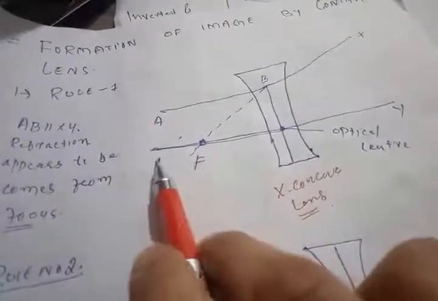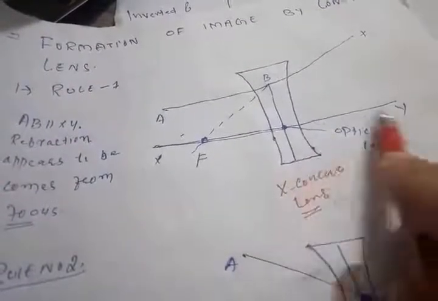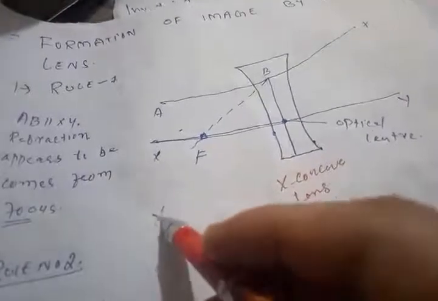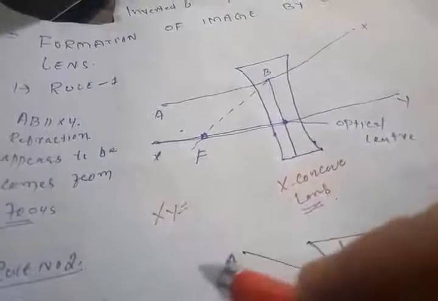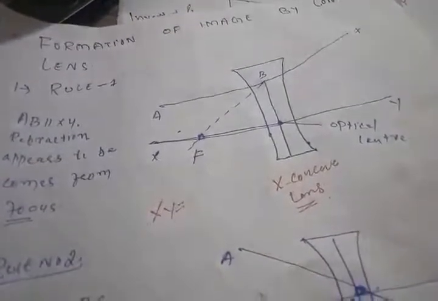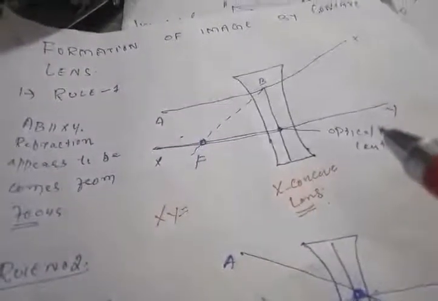A ray of light, a principal axis line which cuts the lens into two equal halves, is put here as XY. XY here is a principal axis line, a principal line which cuts the concave lens into two equal halves. One thing you have to remember. We have to begin with our rule first.